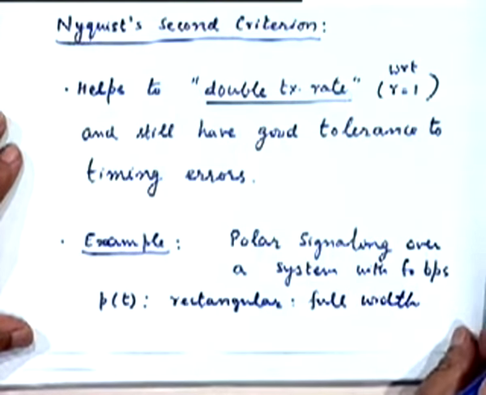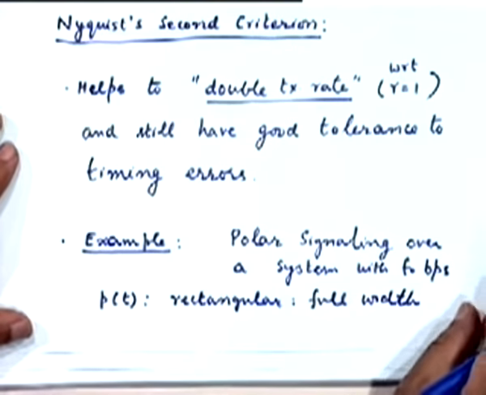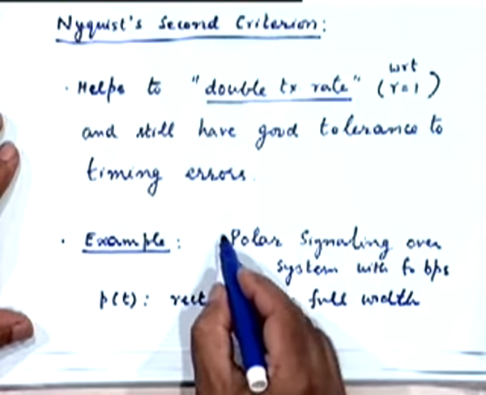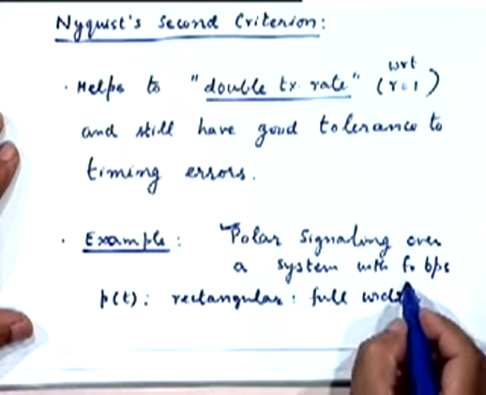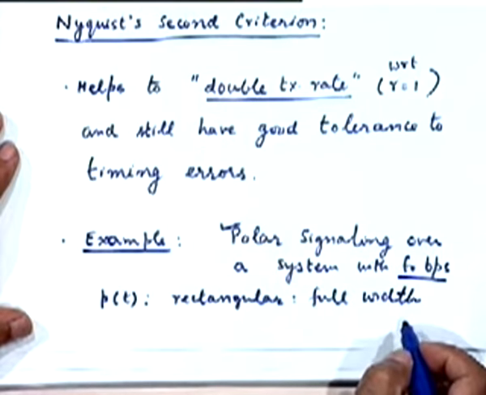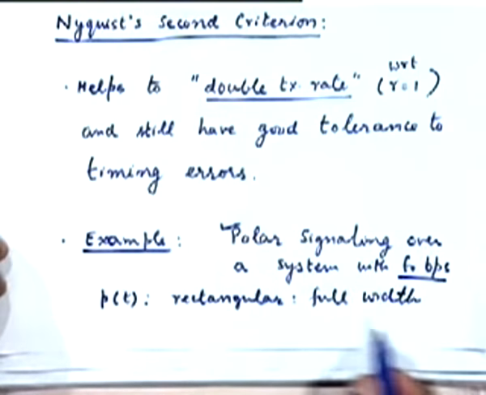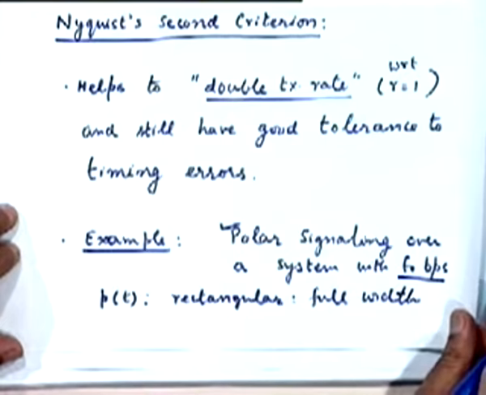So suppose we have this arrangement, our good old polar signaling. This is the bandwidth available to us. This is the data rate that we can use, and the pulse shape is full width rectangular pulse.